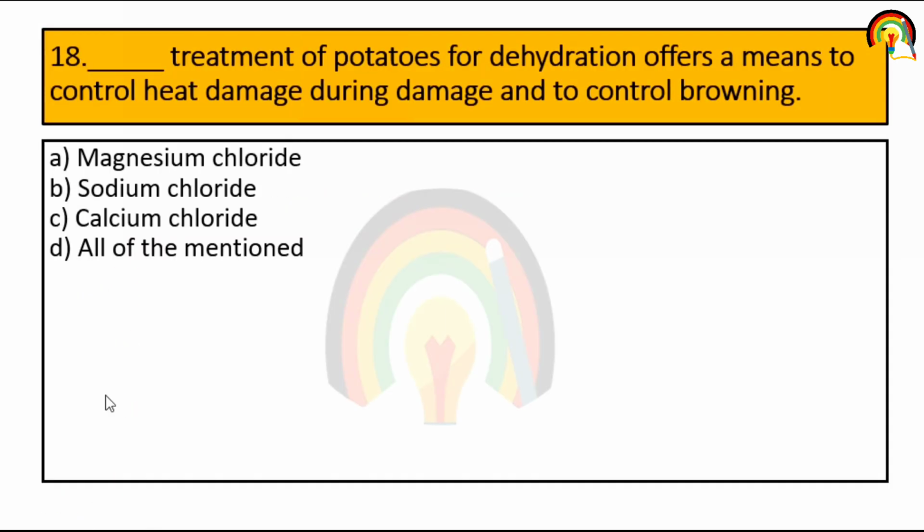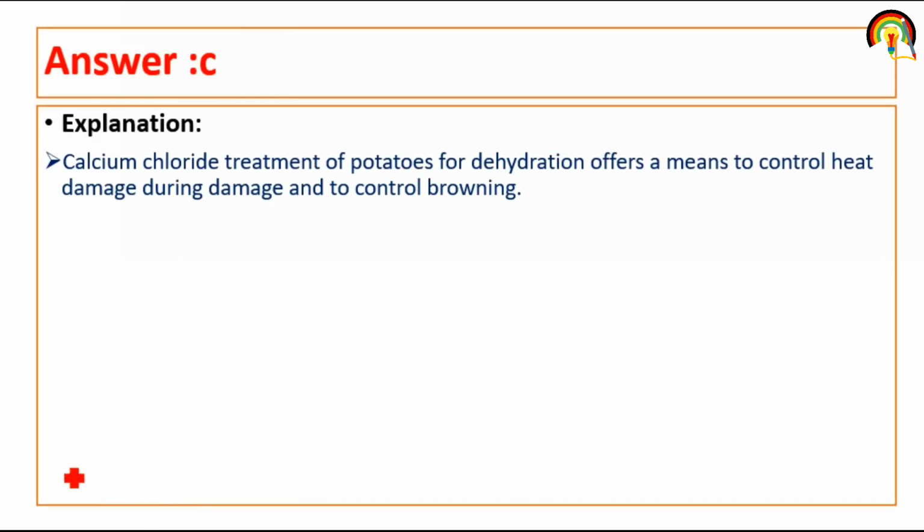Next. Treatment of potato for dehydration offers a means to control heat damage and to control browning. So what is dehydration? Removal of water molecules. So calcium chloride treatment of potato for dehydration controls heat damage and controls browning. So it's calcium chloride.